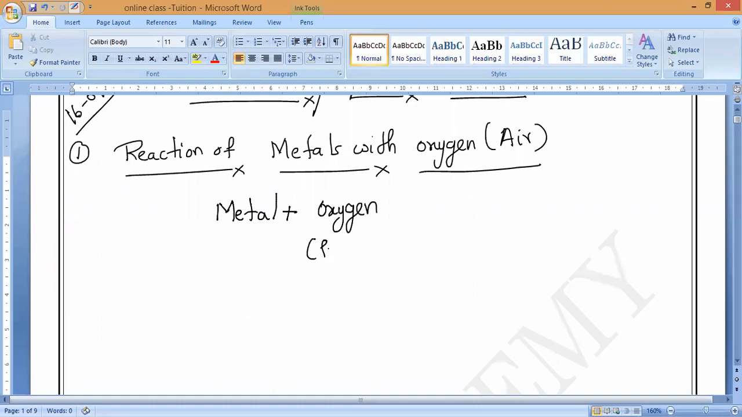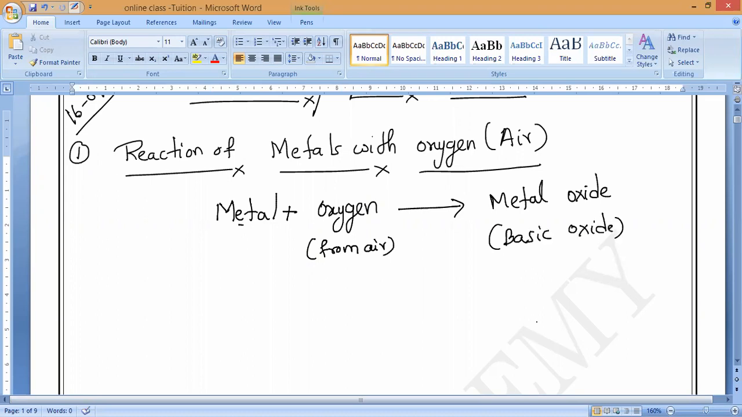Oxygen from where? From air. They will form what, guys? Anybody can tell me what it will form? Metal plus oxygen gives metal oxide. The nature of this metal oxide is basic, so we should call it a basic oxide. Basic means it turns which litmus to which litmus? Red litmus to blue.